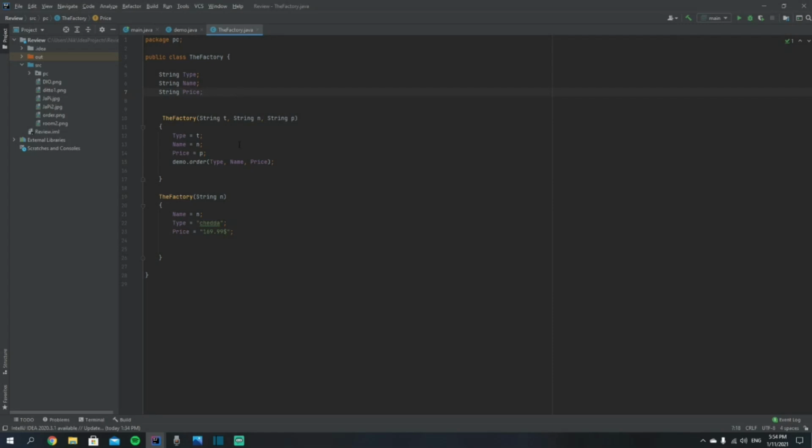Now that you know what a default constructor is, let's move on to a regular constructor. So, in a regular constructor, as you can see right here, you will have parameters. Now these parameters are the variables that you're going to bring in from wherever you're creating this object. These parameters right here are then used to initialize the values according to the instance variables. So in this example, type will be equal to t, n is name, and price is p.